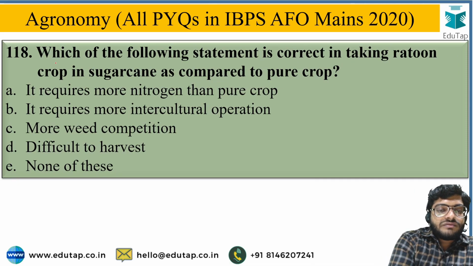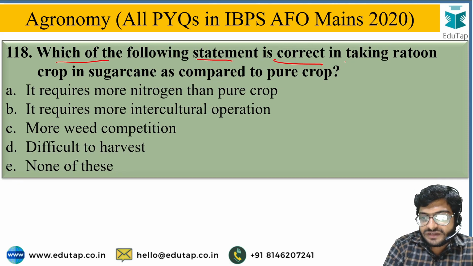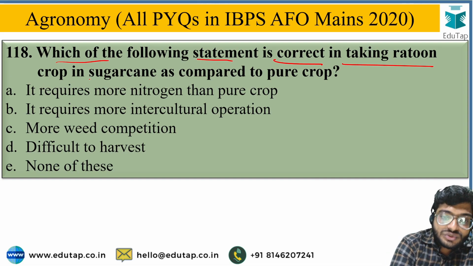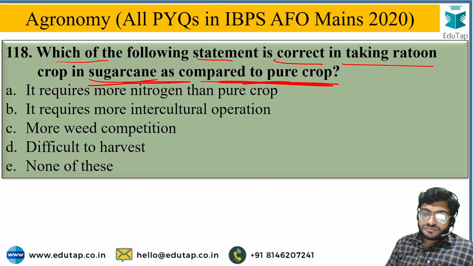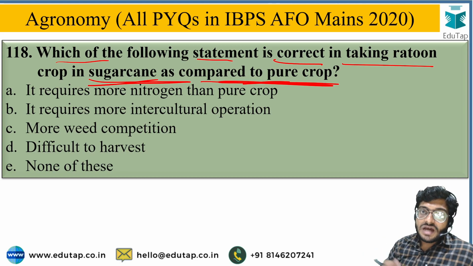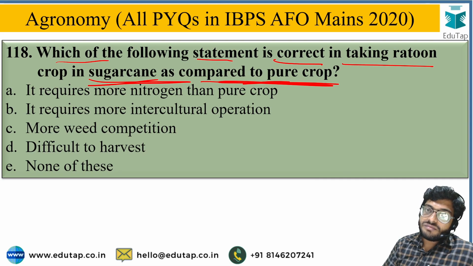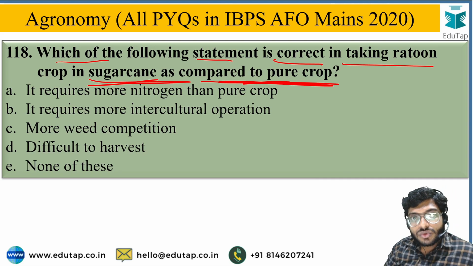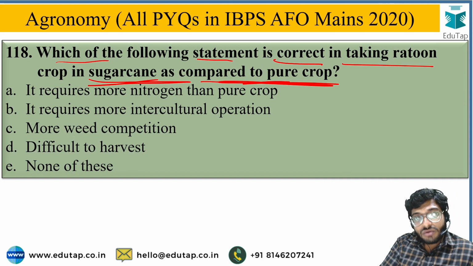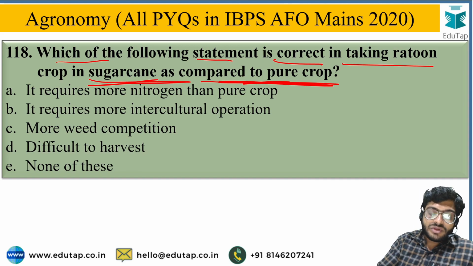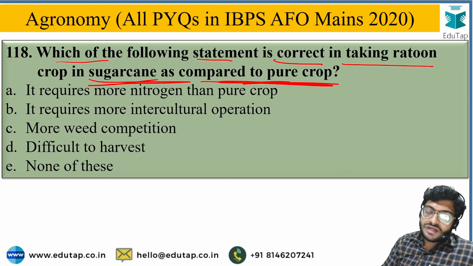Which of the following statements is correct in taking a ratoon crop in sugarcane as compared to the plant crop? Ratoon crop is a practice in which the plant crop is harvested and the stubble of the previous crop is allowed to grow as a successive crop. So what is the difference between the plant crop and the ratoon crop? From the options you have to identify the most correct option.